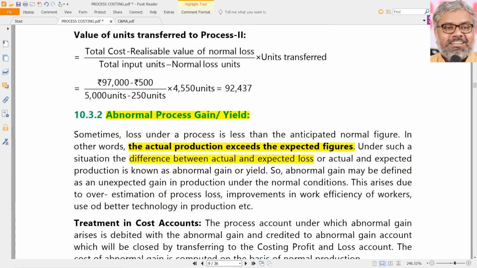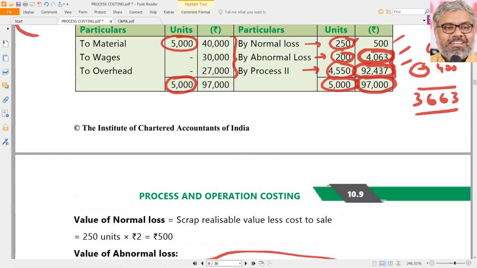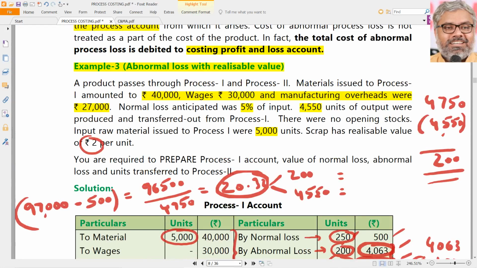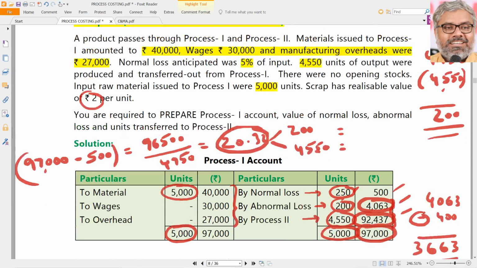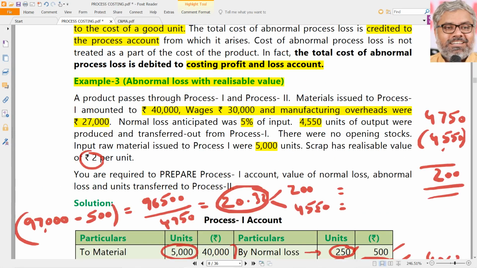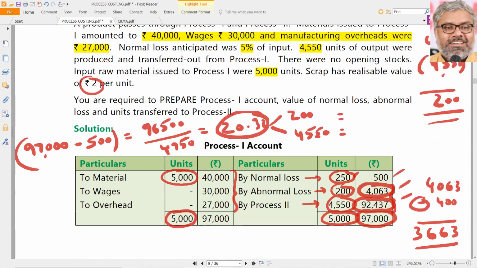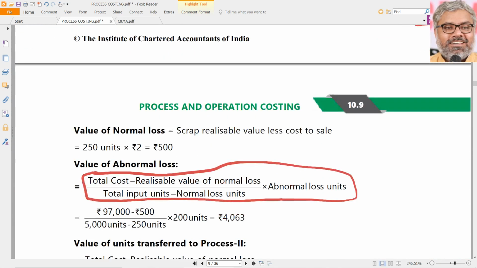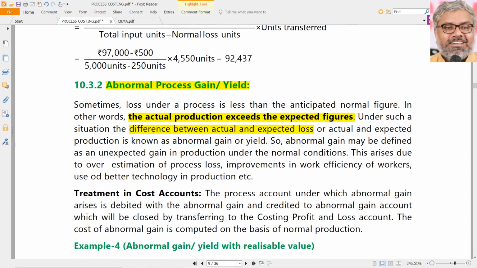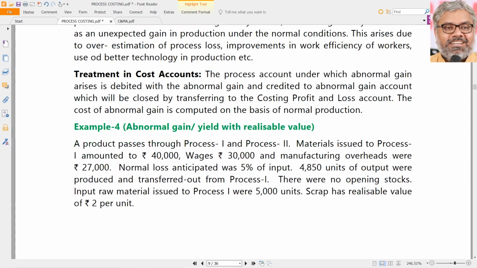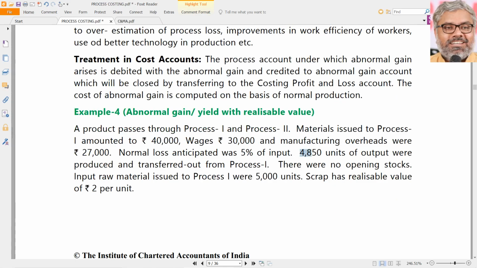See, in the same example earlier, 4750 units are supposed to be produced after a normal loss of 5%. In example 3, 4550 only were produced. That is why there was 200 units of abnormal loss. Now let us take another example. Only 4850 units are produced. Other details are all same: materials, wages, overheads, every amount is same. Normal loss is 5%, input is 5000, scrap has realizable value of 2 rupees.